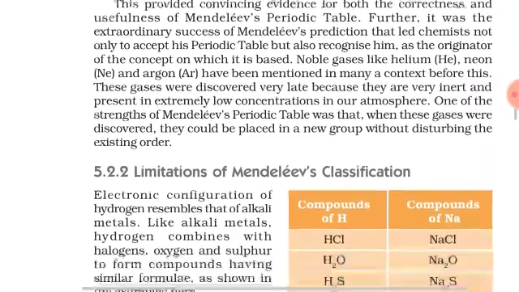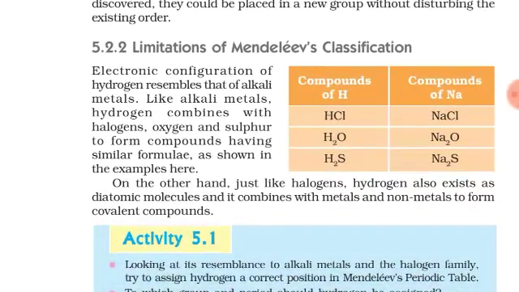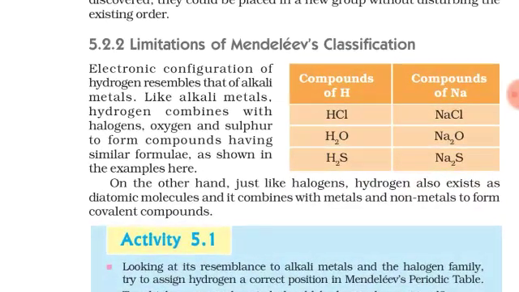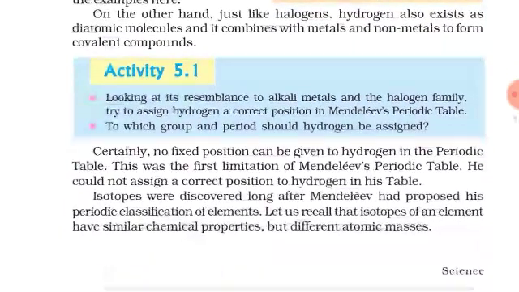Okay, so what are the limitations of Mendeleev's classification? The electronic configuration of hydrogen resembles that of alkali metals. Like alkali metals, hydrogen combines with halogen, oxygen and sulfur to form compounds having similar formulas. On the other hand, just like halogens, hydrogen also exists as a diatomic molecule and it combines with metals and non-metals to form a covalent bond.